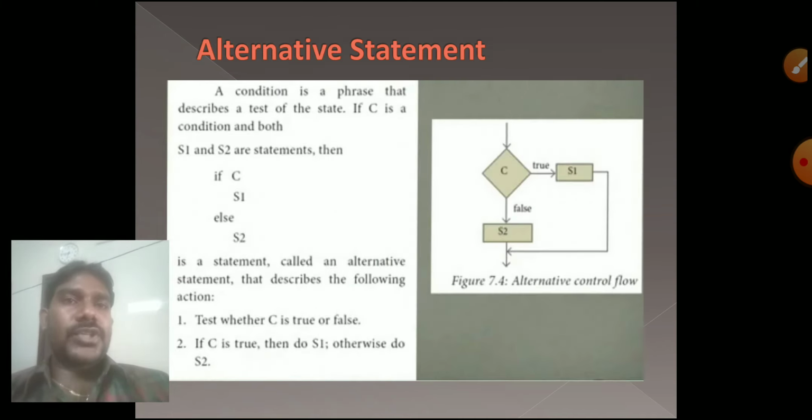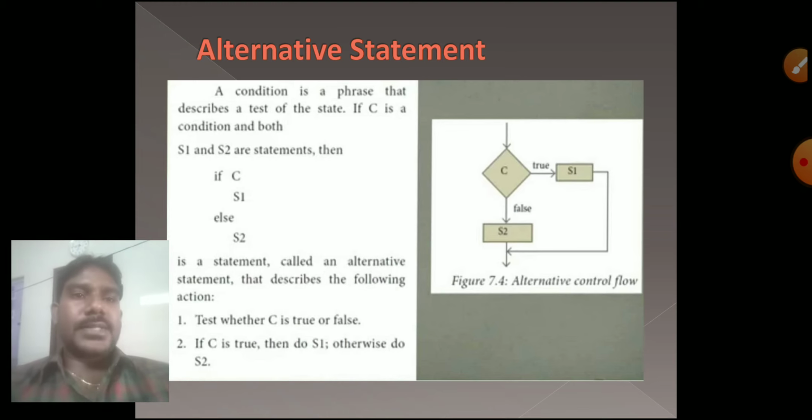Next one is the alternative statement. In an alternative statement, we have to apply a condition, true or false. Here the flow chart is there, and the algorithm technique is also there. We will be testing the statements S1 and S2, two statements, with condition C. The condition will be checked first.